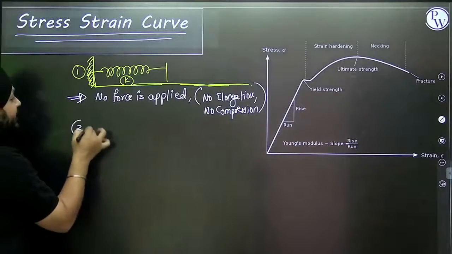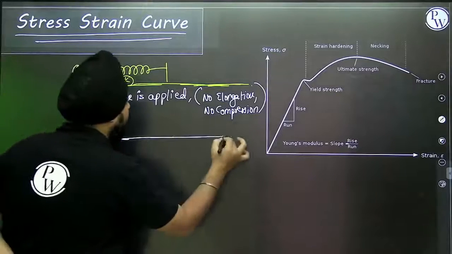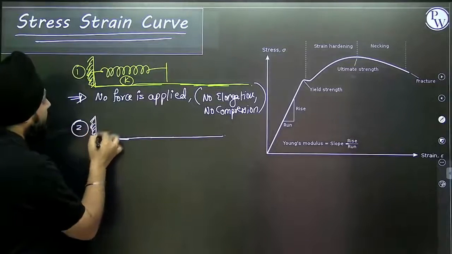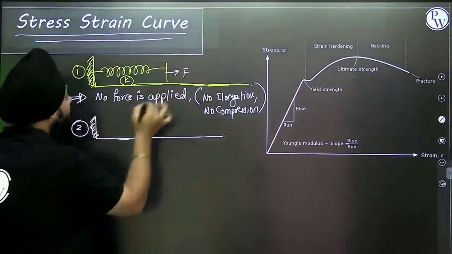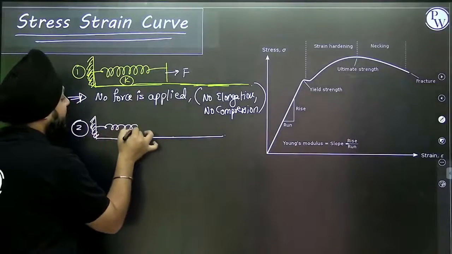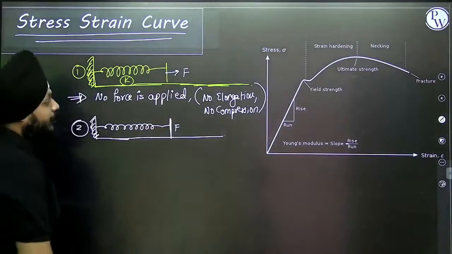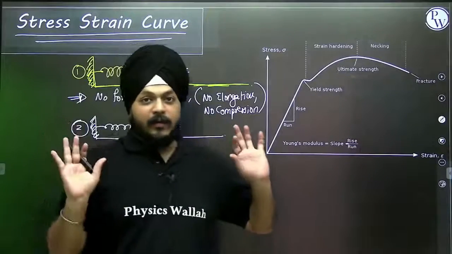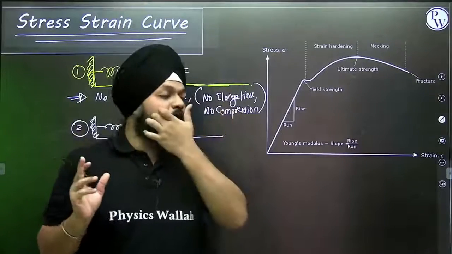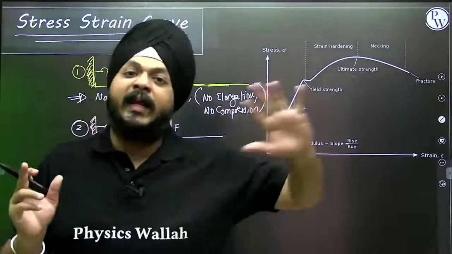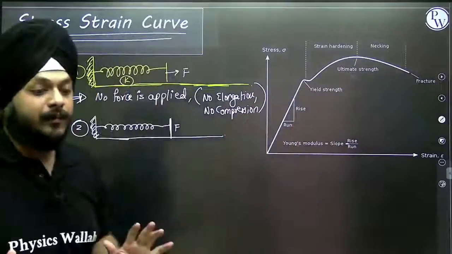Now suppose let us take an example. If we apply F amount of force, obviously the spring will get elongated from its natural length. Just a minimal amount of force, and the spring gets elongated from its original length.